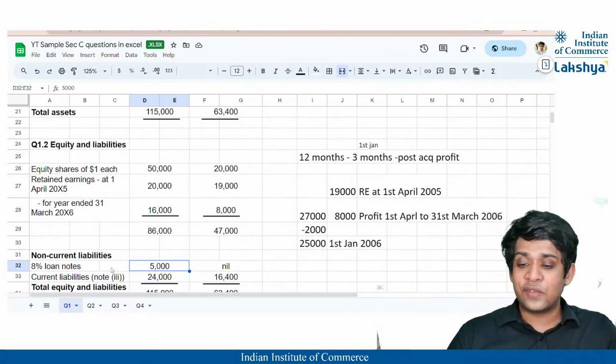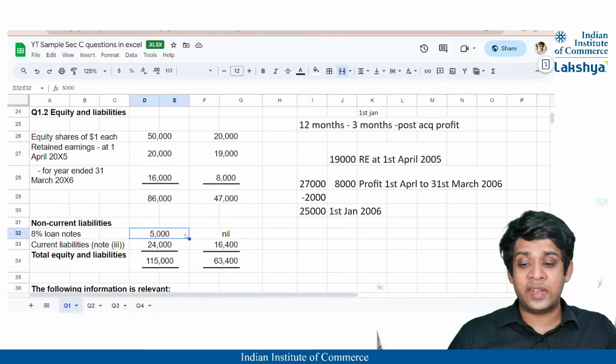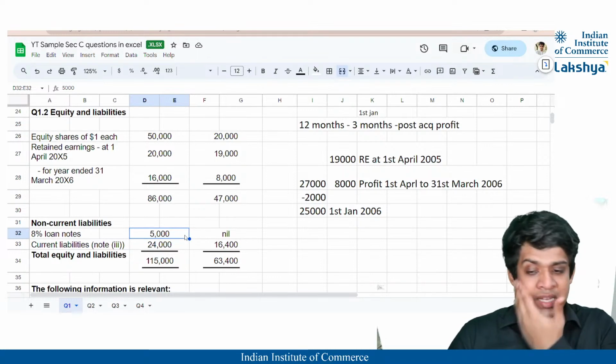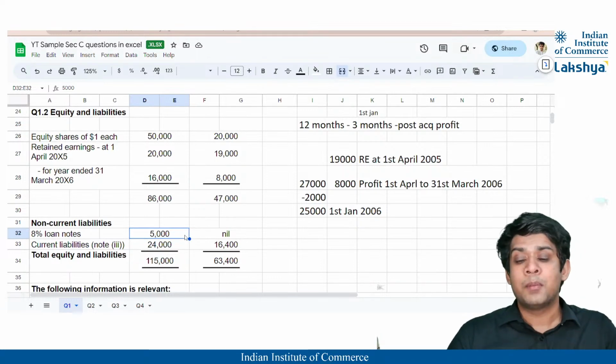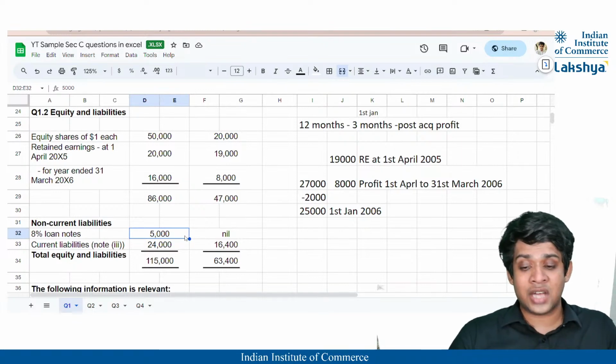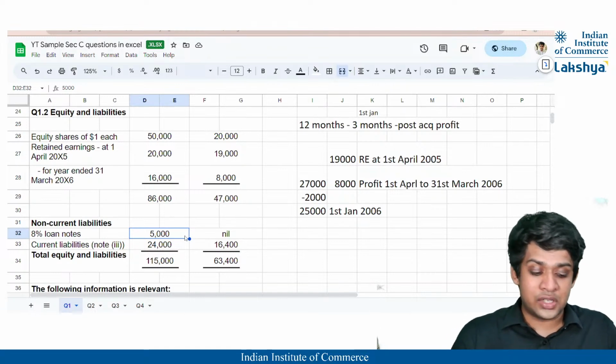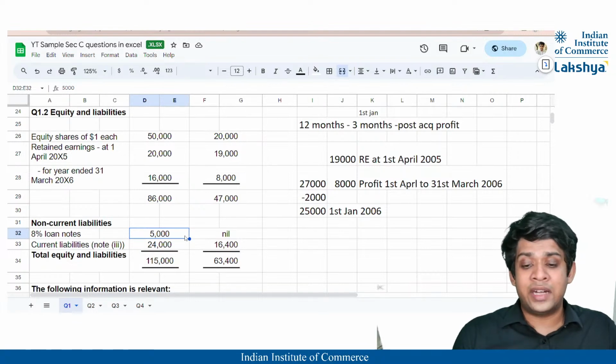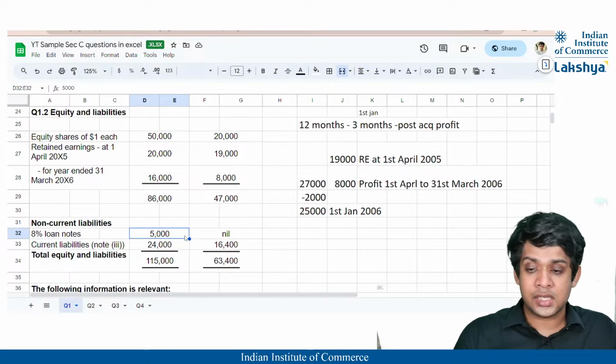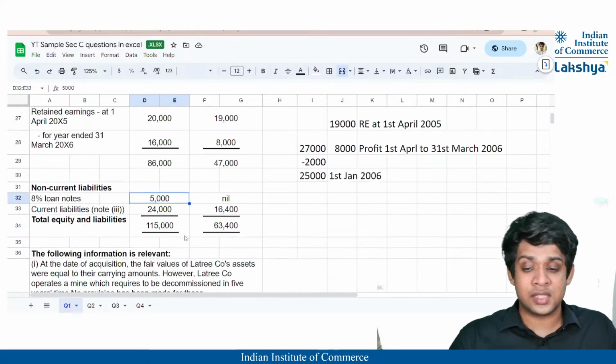So that means this 5,000 is there plus the 15,000 non-current liability that also should be added, because they have not recorded it, and also the extra interest that will be charged on the loan note that they have not stated will also be stated. And if there is an extra interest or an extra finance cost, where will it be deducted from? It will be deducted from the group retained earnings, correct? Because the parent company has given this, correct?